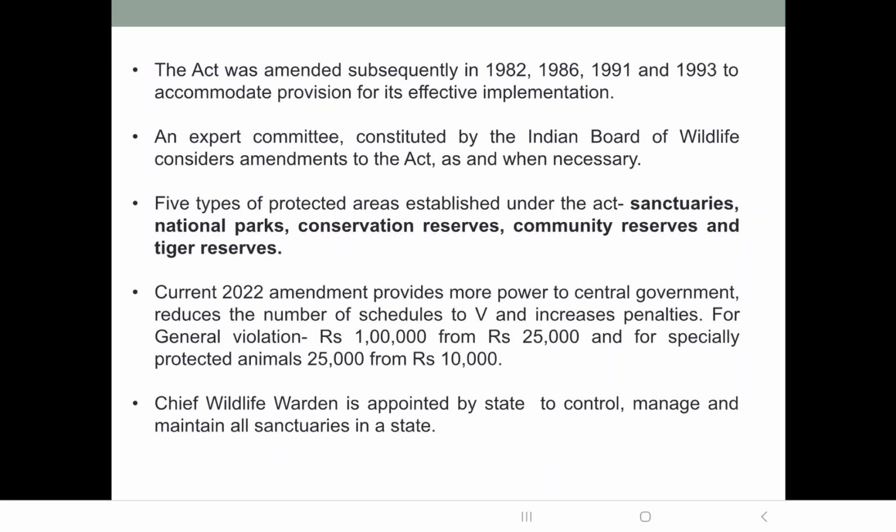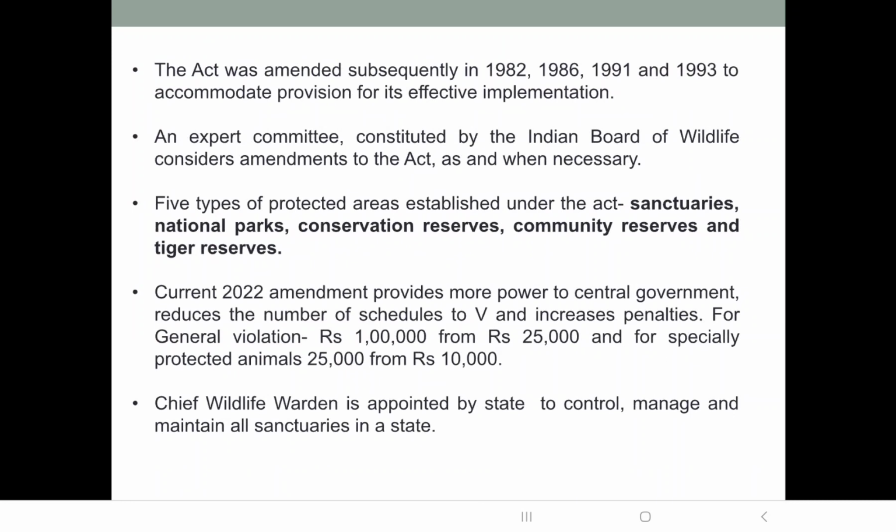There were 5 types of areas established under the act: sanctuaries, national parks, conservation reserves, community reserves and tiger reserves. We have discussed what a sanctuary is: it is a natural area notified by the state government by a notification, but human activities are permitted in the sanctuary, such as collecting minor forest produce and private ownership of land. So these activities are permitted in the sanctuary.